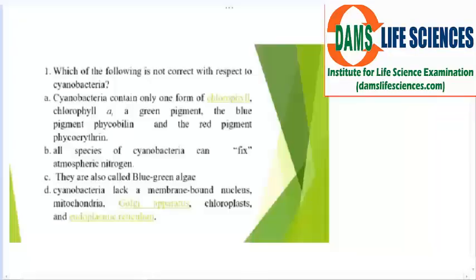Which of the following is not correct with respect to cyanobacteria? You know, cyanobacteria is a blue-green algae. They are a type of algae. They are considered a type of algae, but it is largely different from algae. Let me read the question for you.